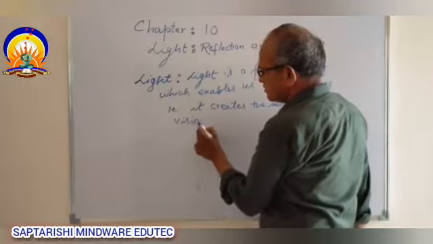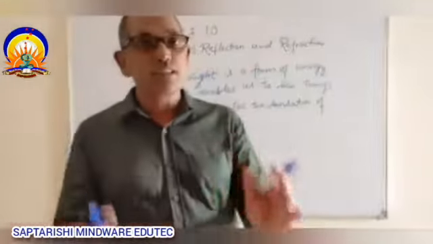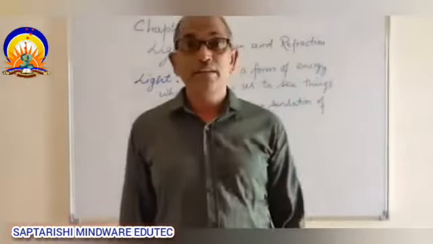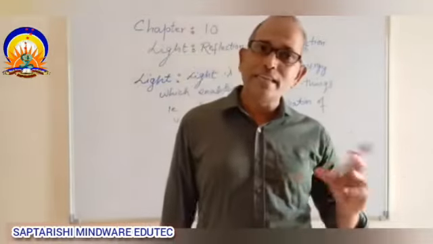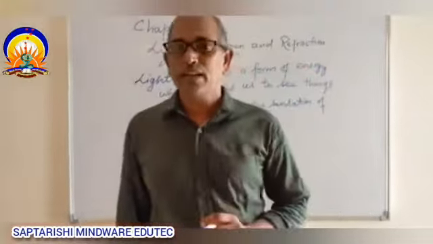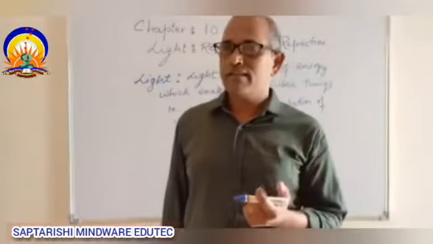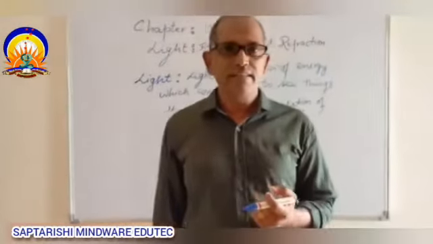So students, when we say it creates the sensation of vision, it means there are again different types of light. It is not that the light we see is the only form of light. We have visible light, we have infrared light, we have ultraviolet light rays.